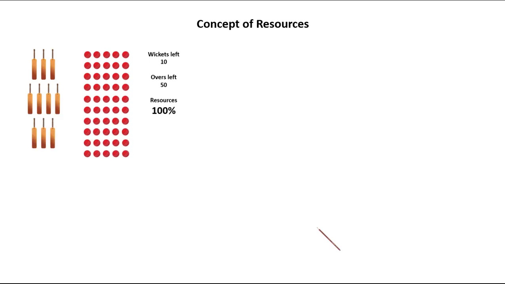So there is a concept of resources in DLS. What is this? Assuming a 50 over one day international, if there are 10 wickets left and 50 overs left, we consider that the team has 100% of the resources.